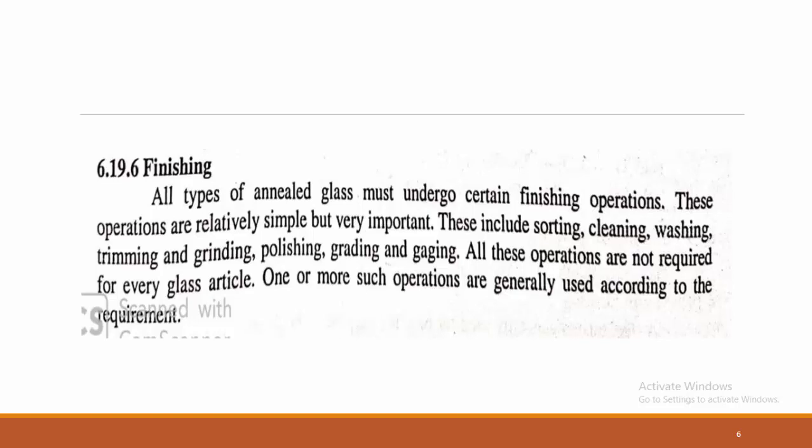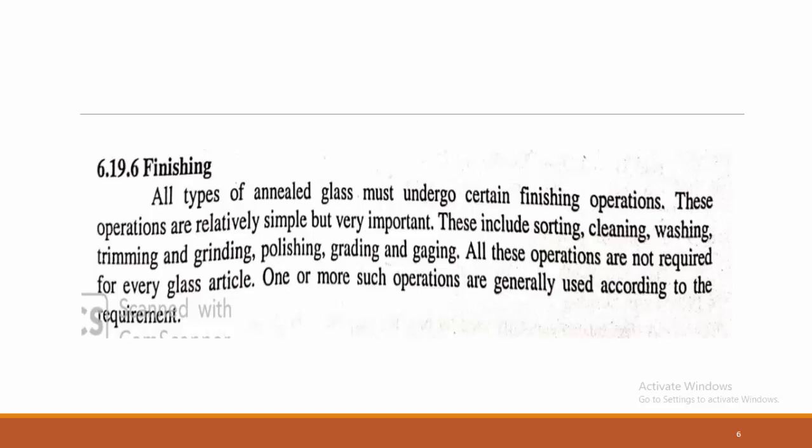The finishing steps can be done. So I hope you understand the main process for the manufacture of glass or any glass articles. First, you require the raw material. Second, you require the formation of the molten glass. Once the raw materials are ready, you must convert them to molten glass. With the help of the molten or liquid glass, you then make different articles with different processes: mouth blowing, pressing, drawing, and rolling. With these different processes, the shape of the articles can be given. That is shaping of articles.